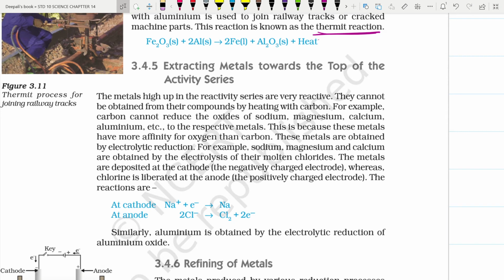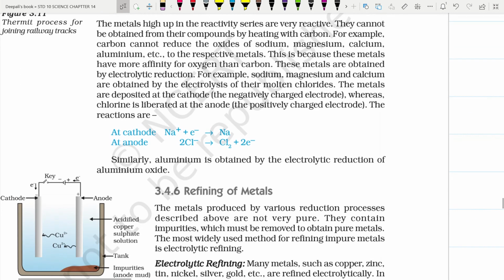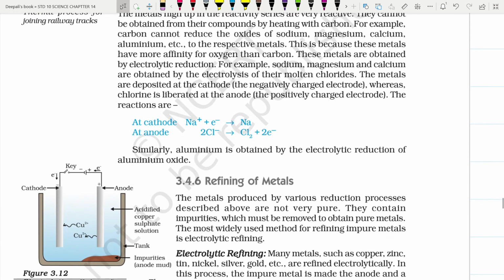For example, sodium, magnesium and calcium are obtained by electrolysis of their molten chlorides. The metals are deposited at the cathode, the negatively charged electrode, whereas chlorine is liberated at the anode, the positively charged electrode. The reactions are Na plus plus electron gives Na, and 2Cl minus gives Cl2 plus 2 electrons. Similarly, aluminum is obtained by electrolytic reduction of aluminum oxide.